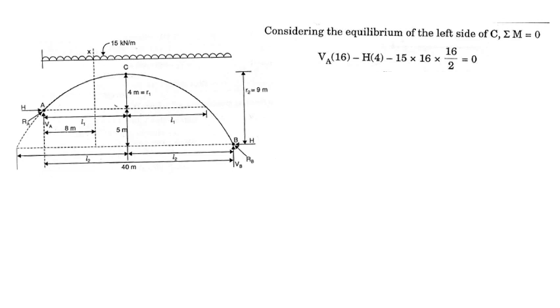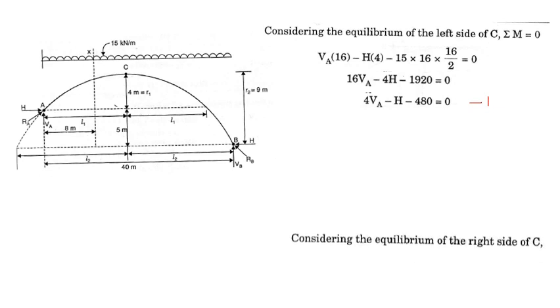VA into VA is at a distance of L1, that is VA into 16, minus H into 4, that is R1, and the moment of the UDL. UDL is of the intensity 15 kilonewton per meter, 15 into L1, that is 16, into L1 by 2, that is 16 by 2. Okay, so we get in the equation form, if you simplify, 4VA minus H minus 480 is equal to 0. Let this be the equation 1.